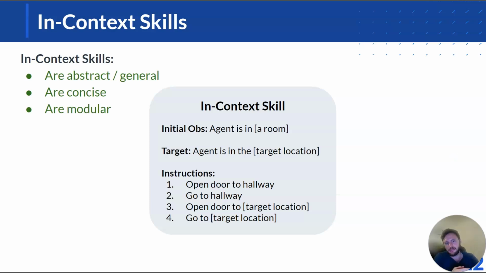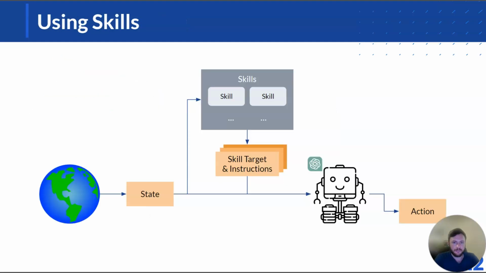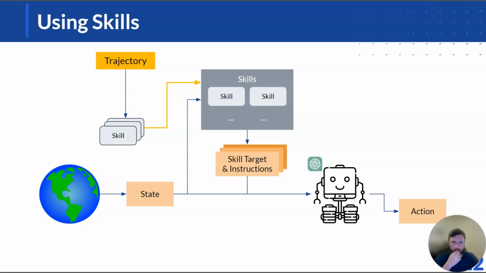And these are modular so that they can be composed and used at any point in time during a trajectory and for a bunch of different tasks, and then also only retrieved when applicable. We use the initial observation in the skill for doing retrieval. So let's look at the setup so far. We have our state coming from our environment. We have a library of skills that we've learned, and then we retrieve those skills using the initial observation, like I mentioned, and then we take that skill target and instruction and put it into the context of our language model to get out an action.